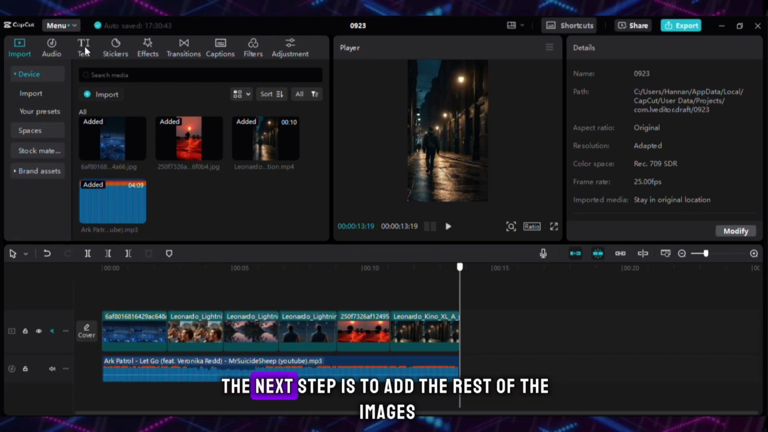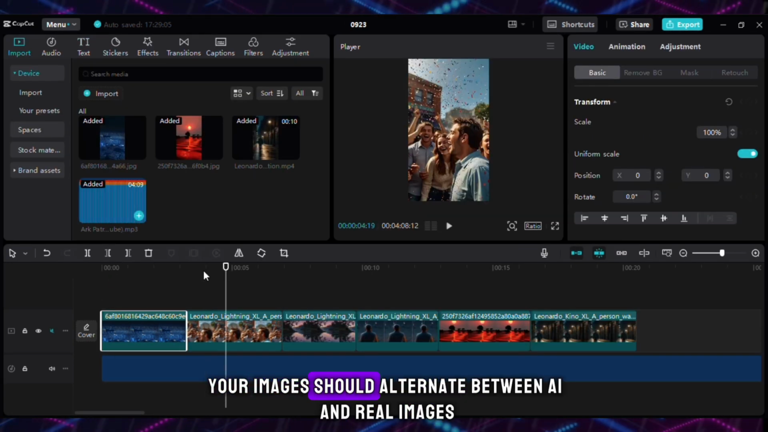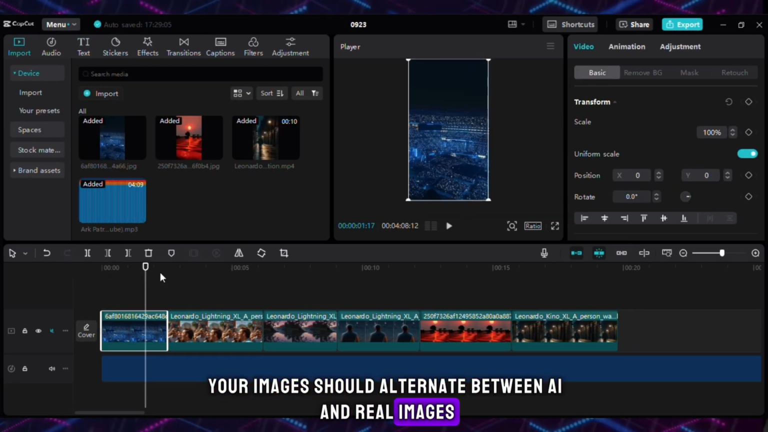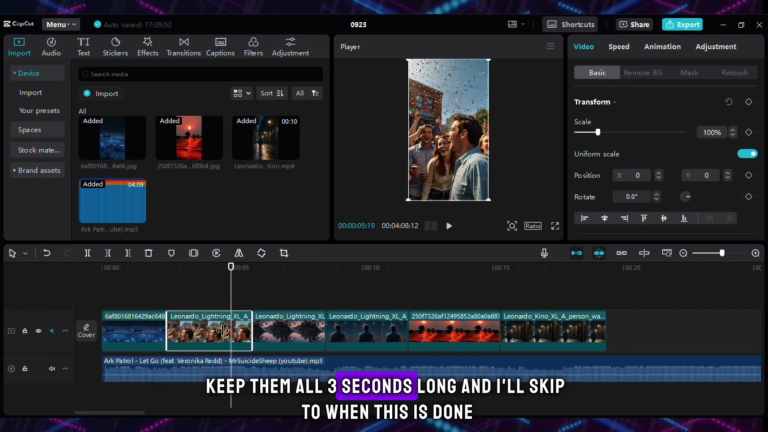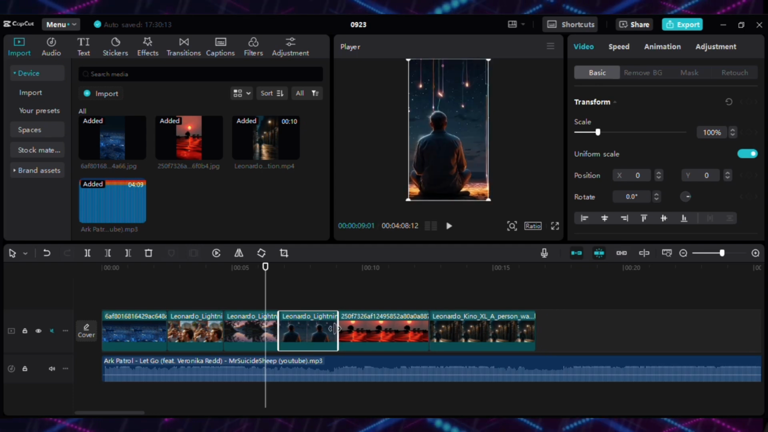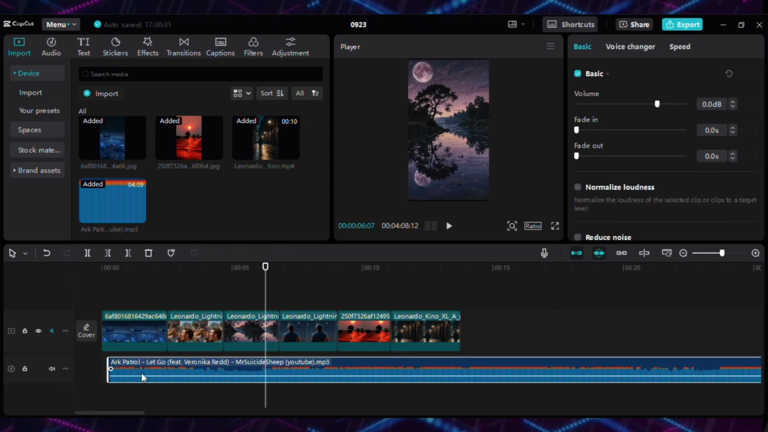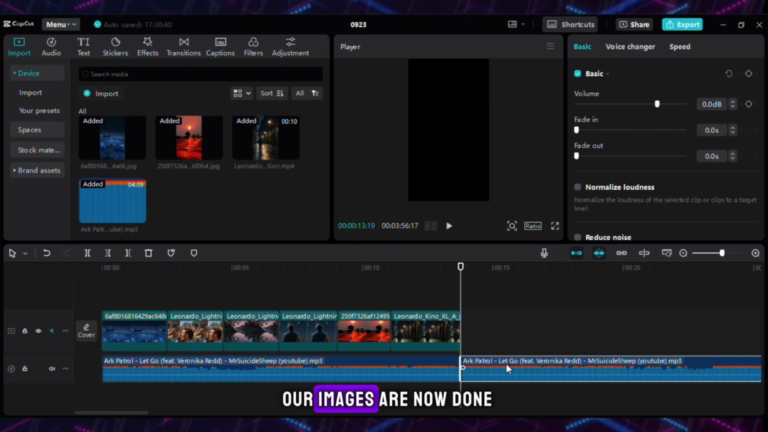Like this, the next step is to add the rest of the images. If you remember, your images should alternate between AI and real images. Keep them all 3 seconds long, and I'll skip to when this is done. Our images are now done.